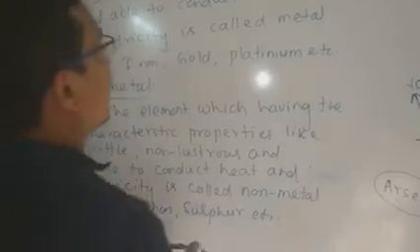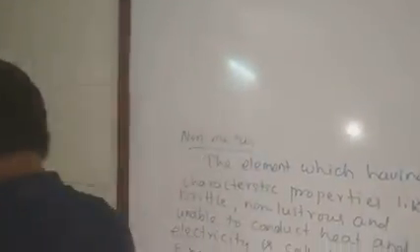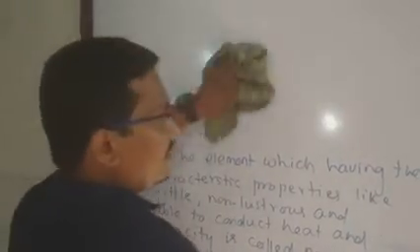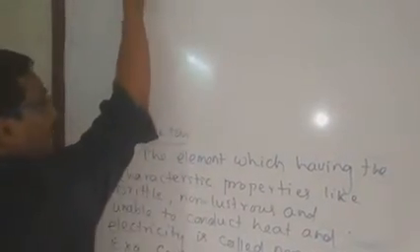Let me write the definition of metalloid. Metalloid has the characteristic properties of both non-metal and metal.